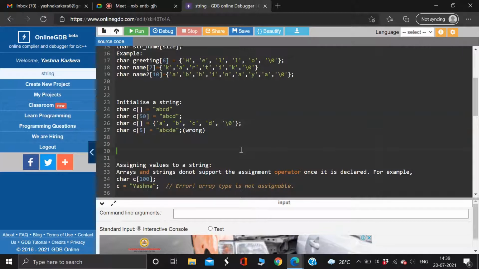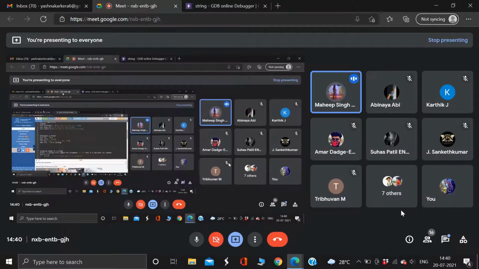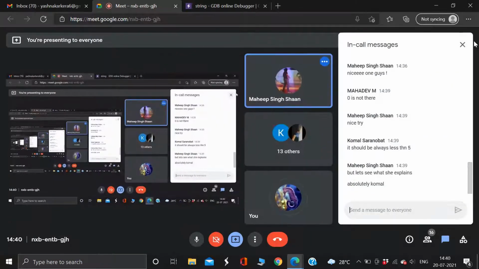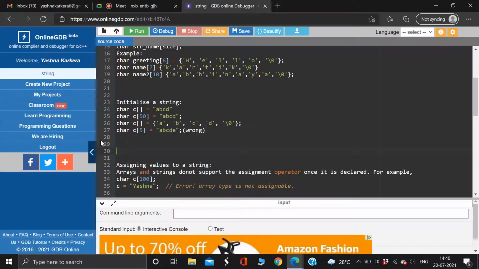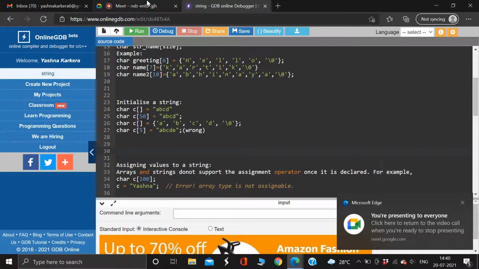Now, is this clear? Komal says it should be always less than 5. Yeah. So, what does less than 5 mean? I didn't get you.